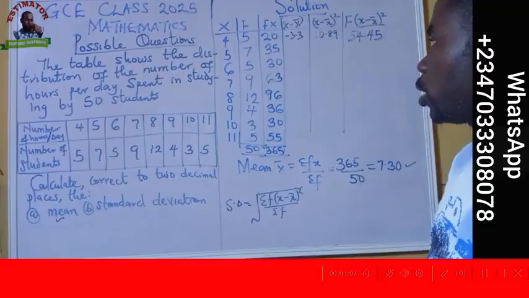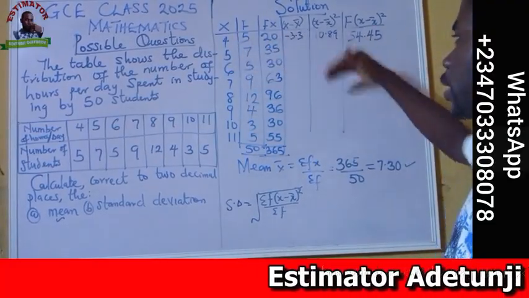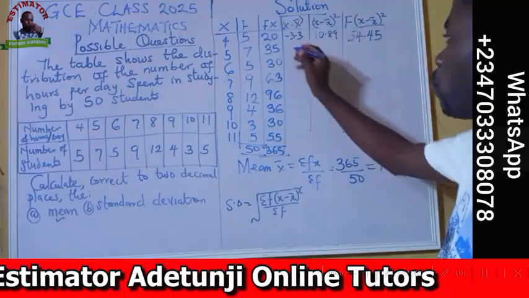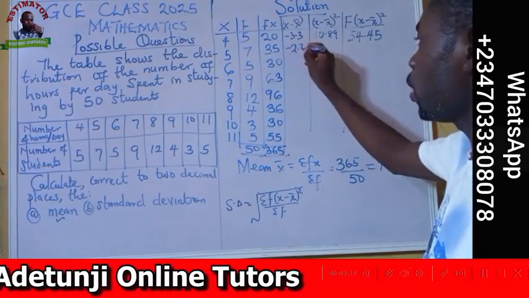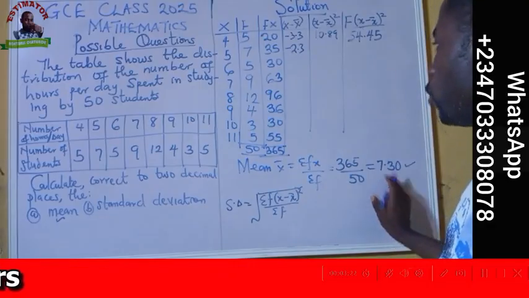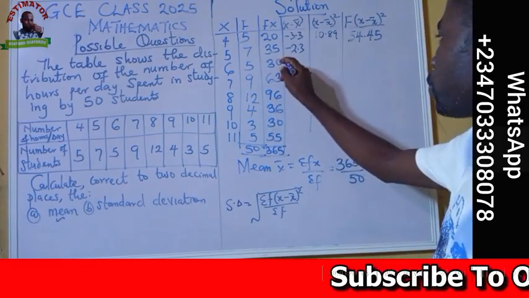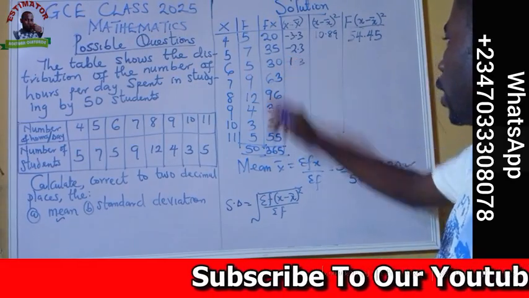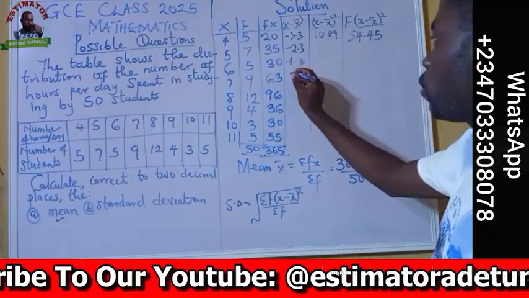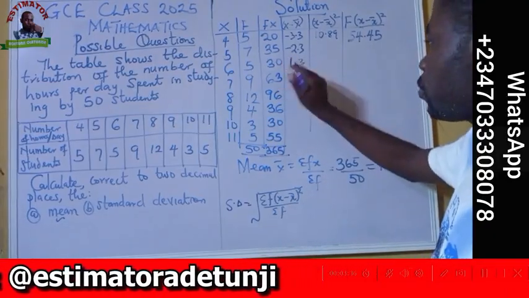Alright, because of that, quickly I will just rush the rest since I have shown you the clue of getting it. The rest, so without waste of time, 5 minus 7.3 will give us minus 2.3. Same way, 6 minus 7.3 will give us minus 1.3. And here we go, 7 minus 7.3 will give us minus 0.3, and we move.